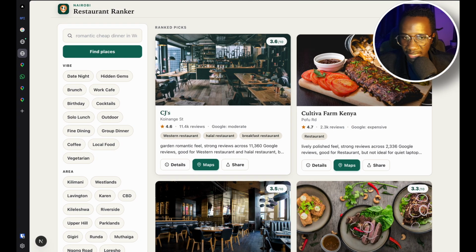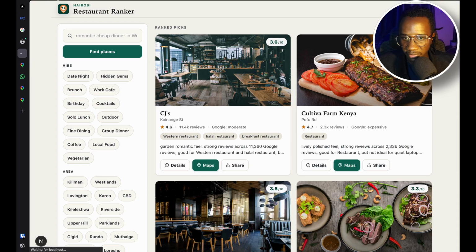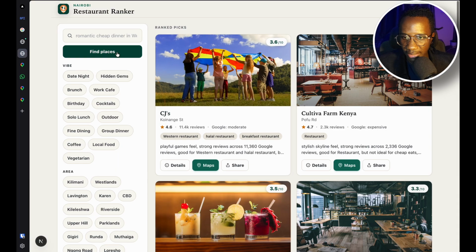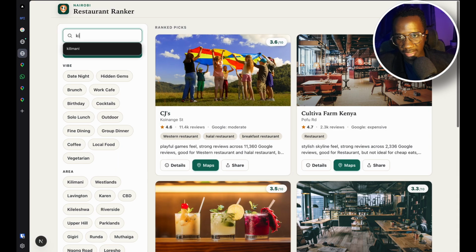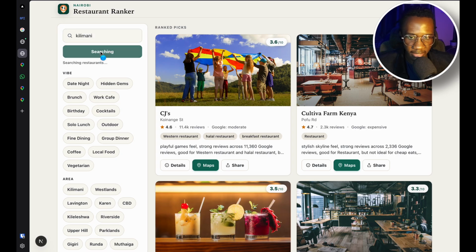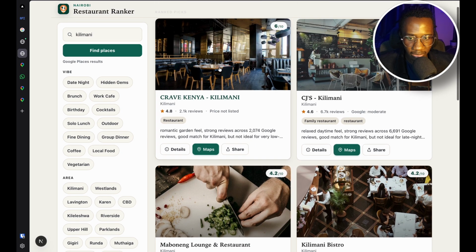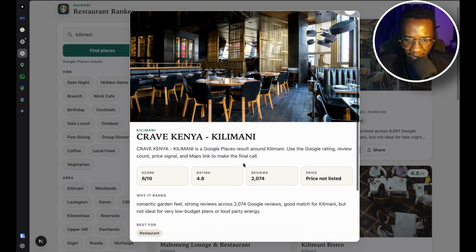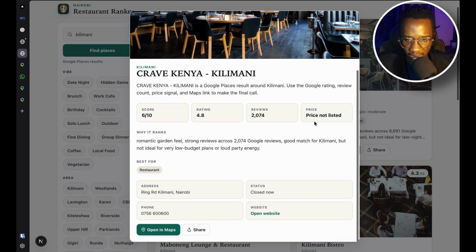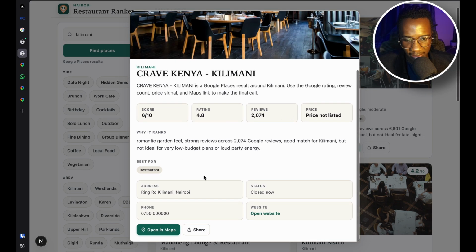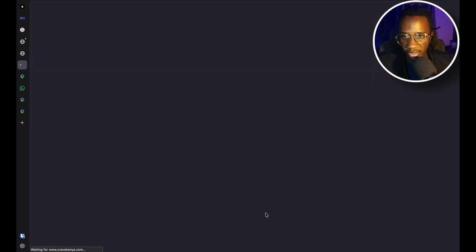So I can come to this other side so that we check it out, give it a quick refresh. And then here I can type areas like Kilimani, find places. Yes, so this is very nice. I get to see all these places, click on details. I get to see the reviews that have been listed, the address, whether it's closed or open now. You can actually open the website. That's a very, very good touch.